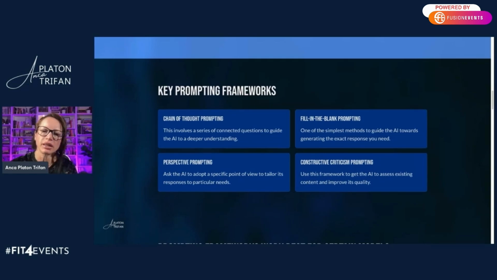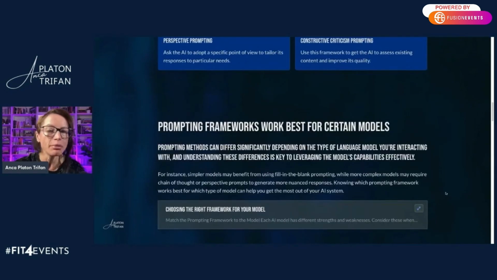Now, here's something that I wanted to touch on specifically. Depending on the type of language model that you're interacting with, it is important to understand that there are differences in ways to leverage the model's capabilities when it comes to prompting. Prompting methods can differ significantly depending on the type of language model, and understanding those differences is really key to leveraging the model's capabilities effectively.